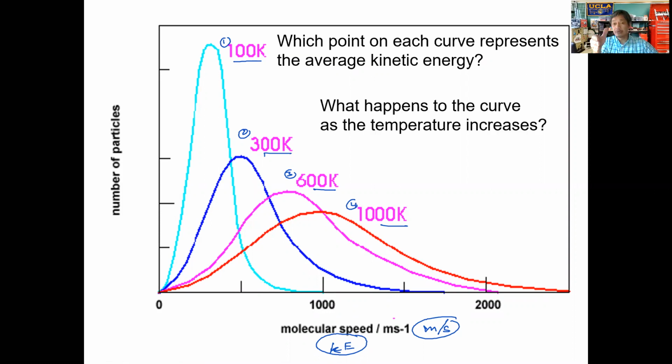What happens to the curve as we increase in temperature? As we increase in temperature from 100 Kelvin to 1000 Kelvin, what happens to this curve here? Answer that question, and then provide a quick explanation for these two questions. On the paper that you will submit for today, answer these two questions. Make sure you give a reasonable explanation, and then let's talk about it. Take about a couple minutes to do it, and we'll come back and go over each one of these points.